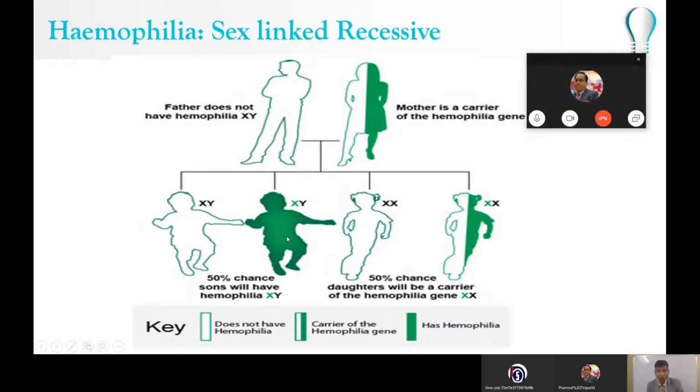Why? Unless the other parent is a carrier, females cannot get two defective X chromosomes. I will draw it on the board so that it will be easier for you to understand.